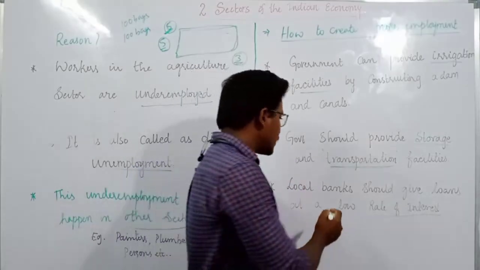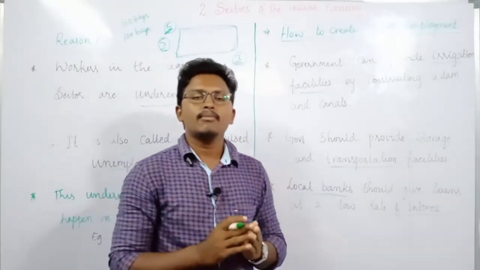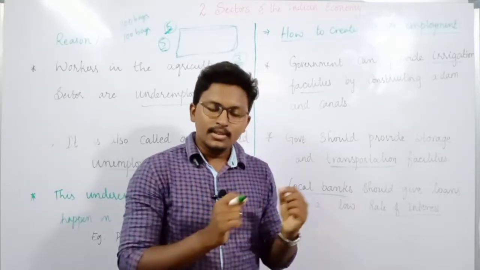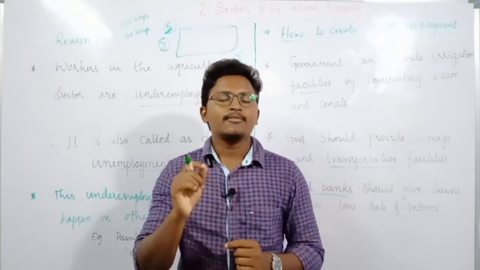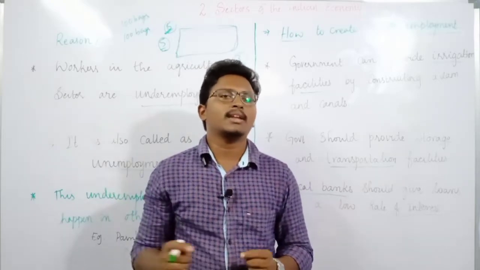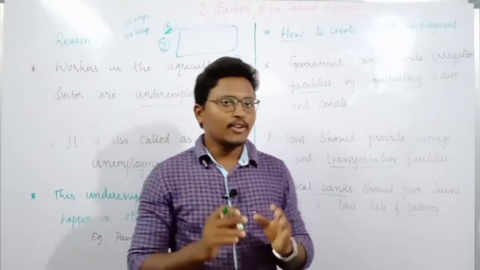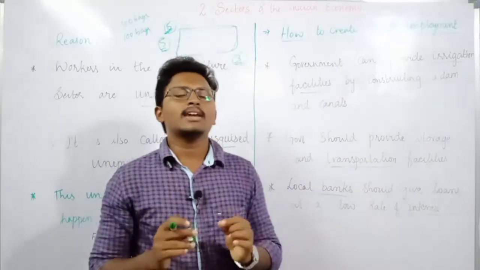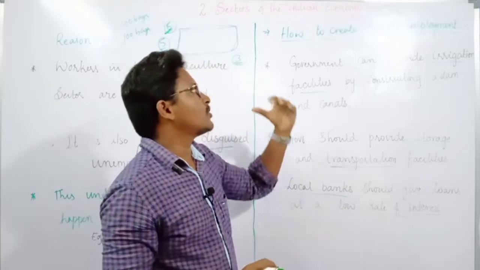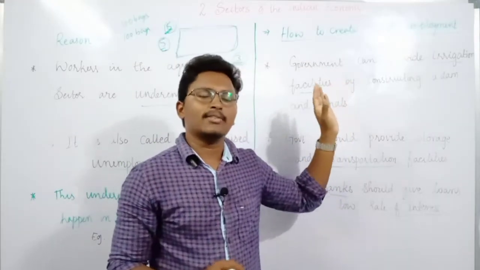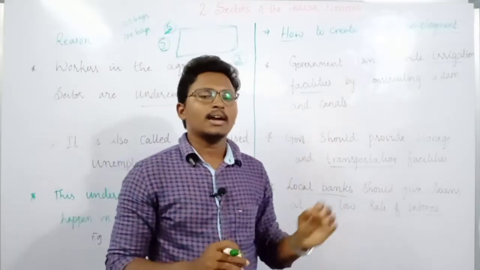Then the other thing is that if the local banks can provide loans at a low rate of interest, usually banks provide loans, but if they provide the loans at a cheaper rate of interest to the farmers, the farmers can buy fertilizers or pesticides or any other material required for farming, and they will produce more and more. So if we can provide all these facilities, we can actually improve employment in the agriculture sector. At the same time, apart from employment, we can also improve the GDP, or you can say production, in this agriculture sector.